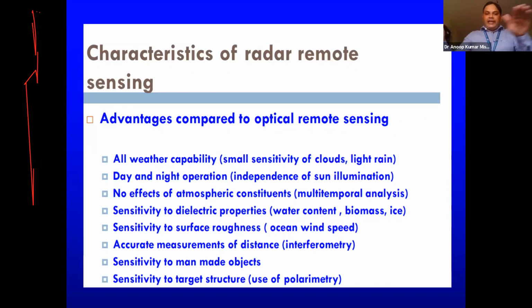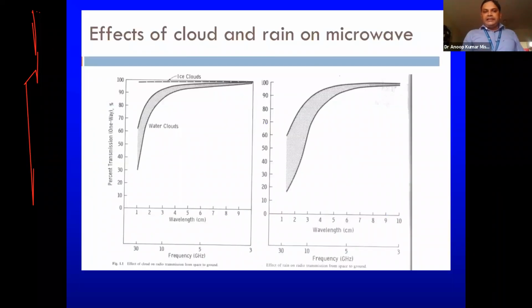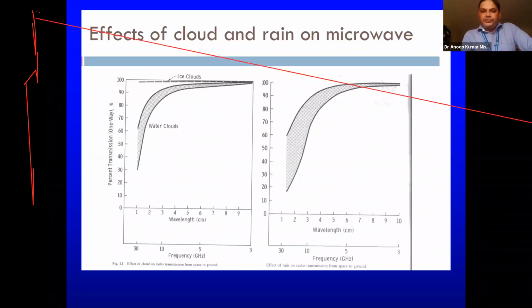So it is going to affect that. Then sensitivity to target structure. It all depends on the structure of the target also. That is called polarization, the orientation or the distribution of the molecules inside that particular object. Then this is the impact of clouds and rain on microwaves.